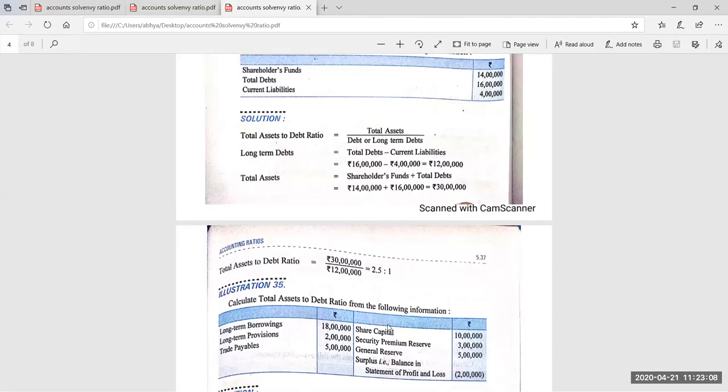And long-term borrowings, 18 lakh. Long-term provisions, 2 lakh. Trade payables, which is the current liability, 5 lakh. So this is the total debt: 20 plus 5, which is 25 lakh. 16 lakh plus 25 lakh is 41 lakh. The total of one side of the balance sheet is 41 lakh. So total assets are equal to 41 lakh.